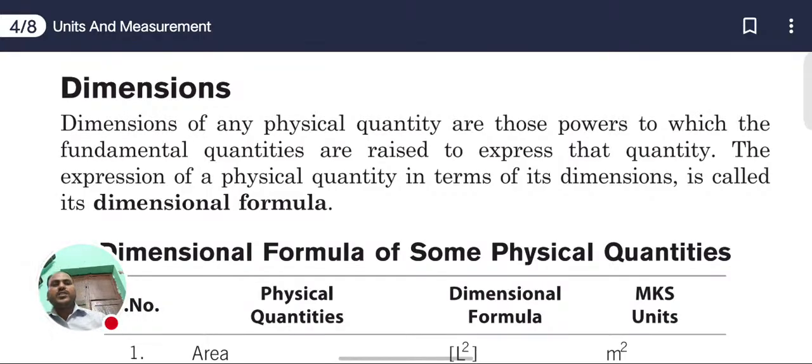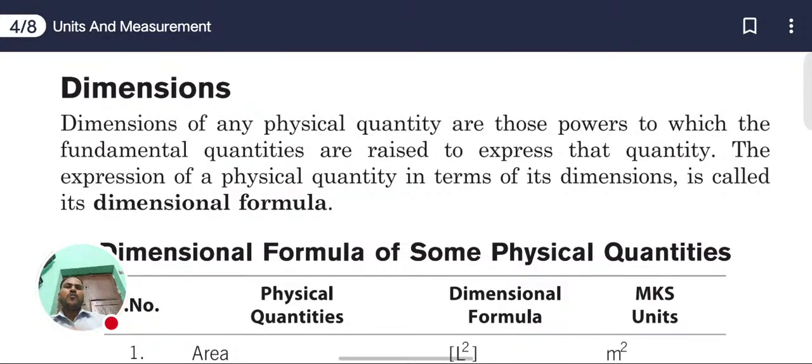Dimensions of any physical quantity are those powers to which the fundamental quantities are raised to express that quantity. The expression of a physical quantity in terms of its dimensions is called a dimensional formula, or MLT formula. M stands for mass, L stands for length, and T stands for time.